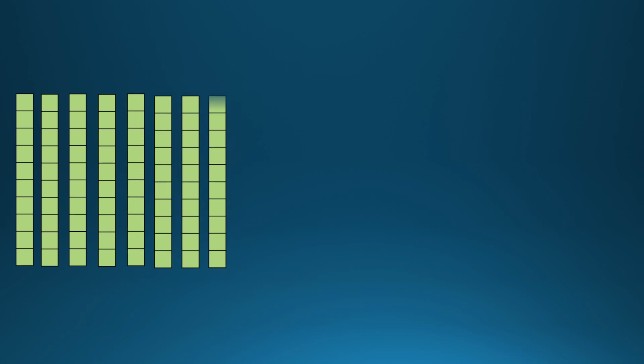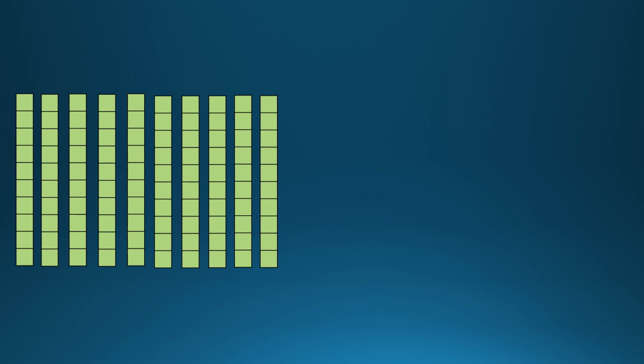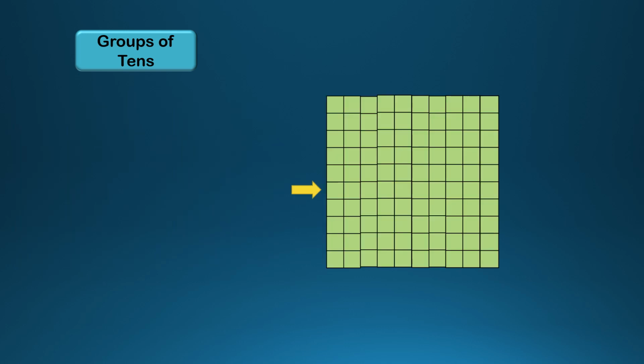Now let us see what happens if we group groups of 10s. Here is a group of 10. 2, 3, 4, 5, 6, 7, 8, 9 and 10. There are 10 groups of 10. When we join them, what happens? When we join them, we'll get 100 blocks. So when we count each block, it will be 100. So that's how 100 has come.